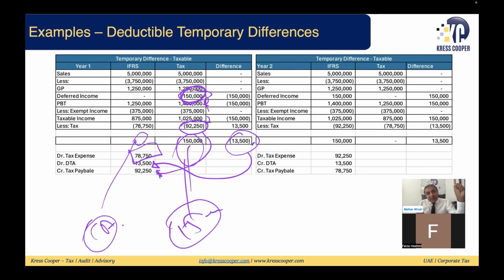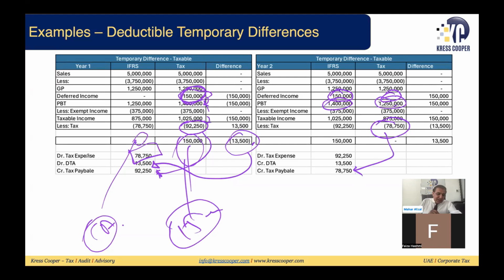Basically, we have already paid the tax on 150,000 in the first year. We will not be liable to pay tax on this 150,000 in the second year. But in the second year, the company has provided the services or delivered the goods. Deferred income has been converted into actual income as per the IFRS principle. In the second year, the accounting profit will be higher as compared to their taxable profits. So once the accounting profit is higher, taxable profit will be lower, and they will be liable to pay lesser tax as compared to the accounting profit. So the tax payable is 78,250.